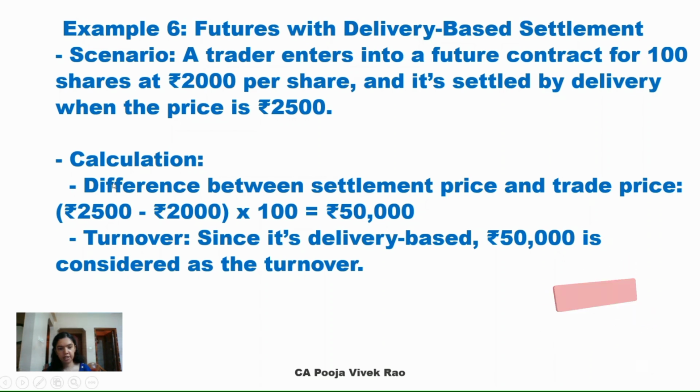Now let's calculate the turnover in this case. Difference between settlement price and trade price, that is 2500 rupees minus rupees 2000 into 100 shares, which is equal to rupees 50,000. So in this case the turnover is rupees 50,000.